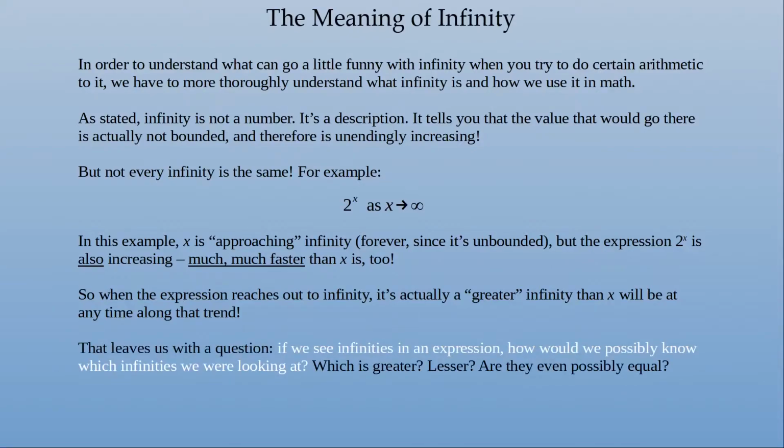If we see infinities in an expression, how would we possibly know which infinities we were looking at? Which ones are greater? Which ones are lesser? Are they even possibly equal? Could two infinities made the same way even be equal?